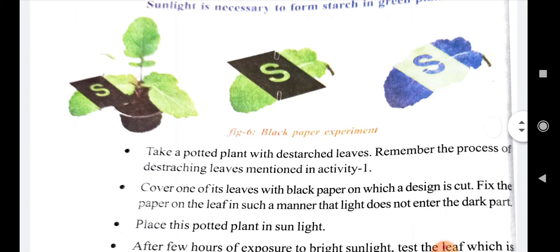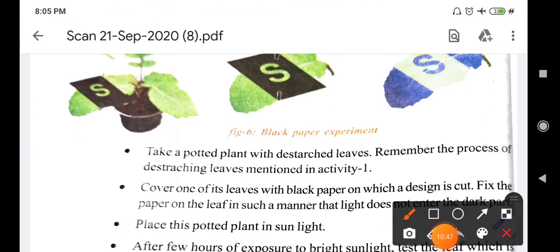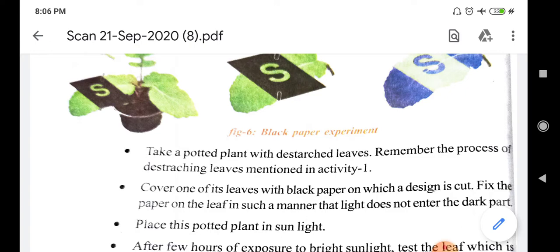And going to the second point, cover one of its leaves with black paper on which a design is cut. Here you can see the black paper, and on it you can cut any sort of design. Here the black paper is cut with a design of S shape. If you want, you can do it with a star shape also. You can make it a circle, a star, a square, any shape you can make. And you have to fix that black paper to the leaf.